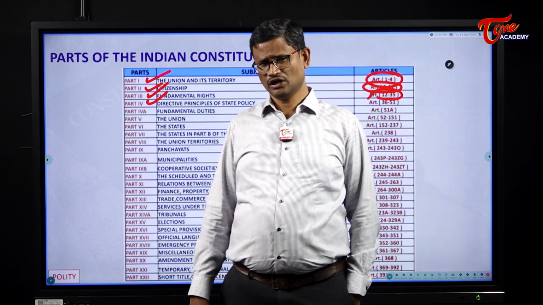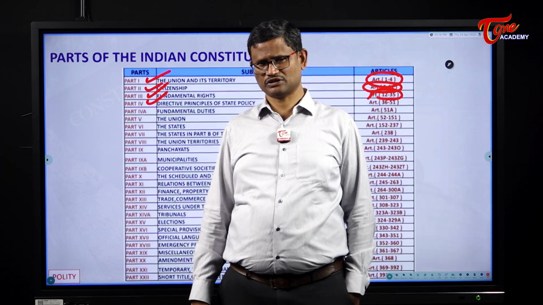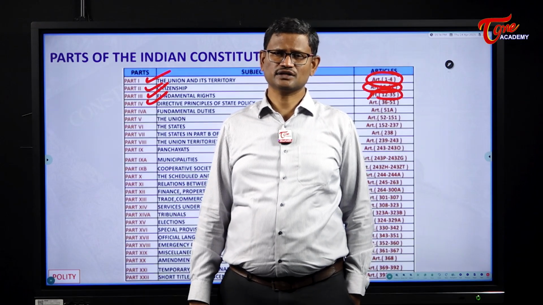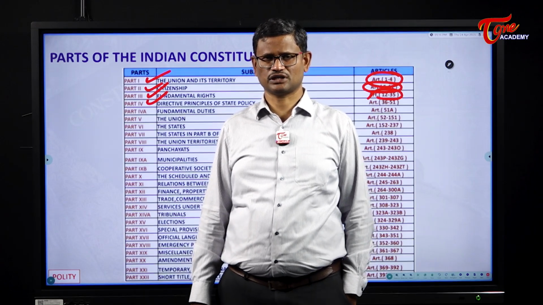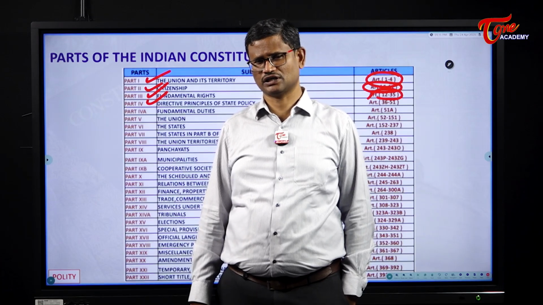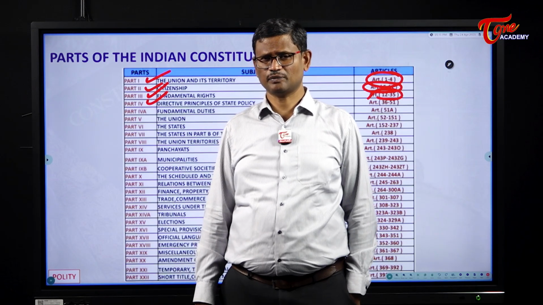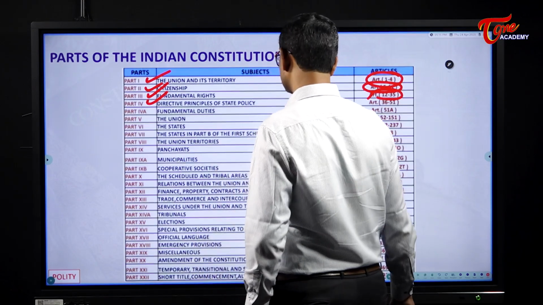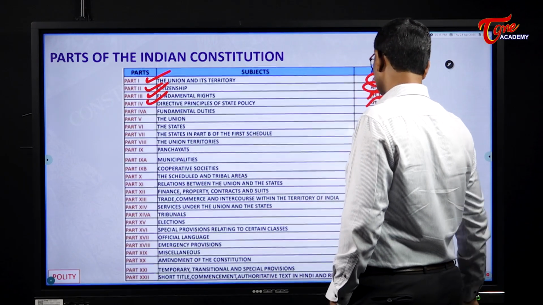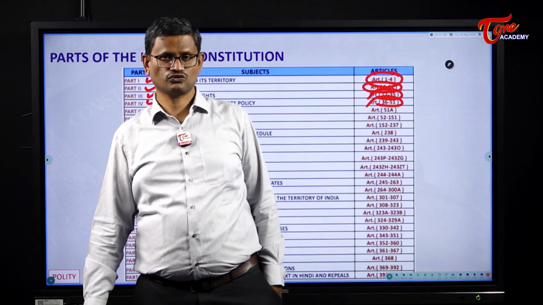I told you that implementation of directive principles of state policy will result in realizing social and economic democracy in this country. If you want to achieve social and economic equality in this country, we need to implement directive principles of state policy. That is dealt with by Part 4, and the articles which deal with Part 4 are Articles 36 to 51.